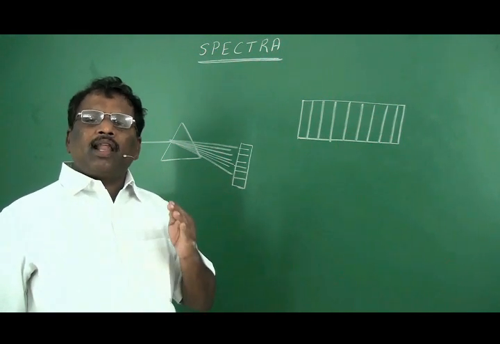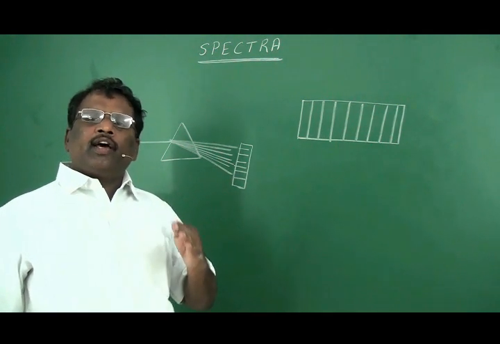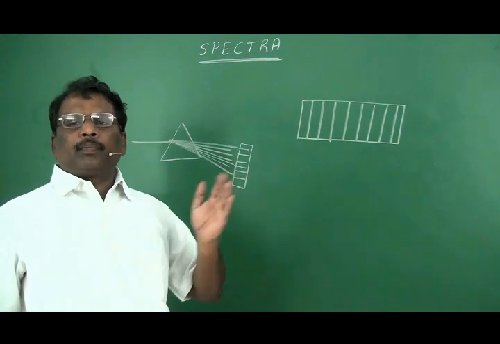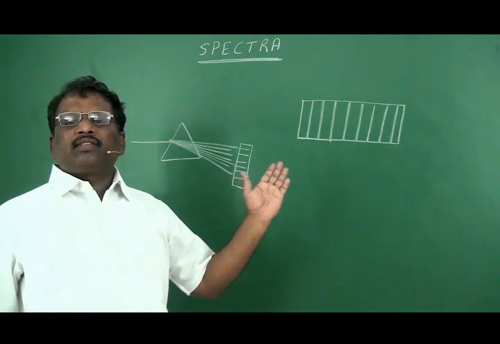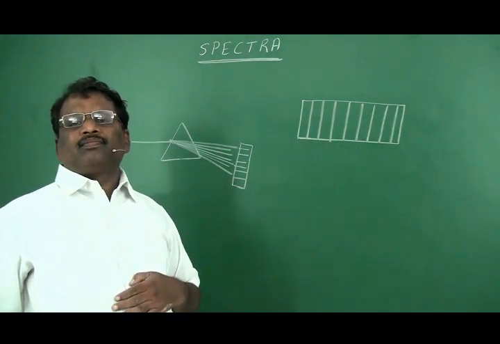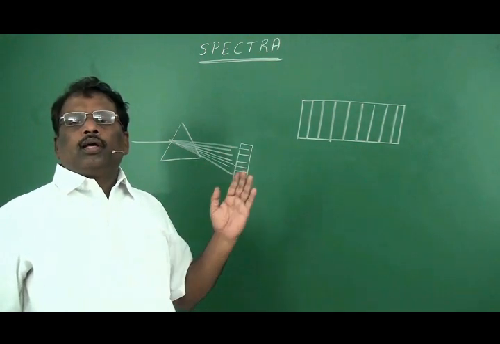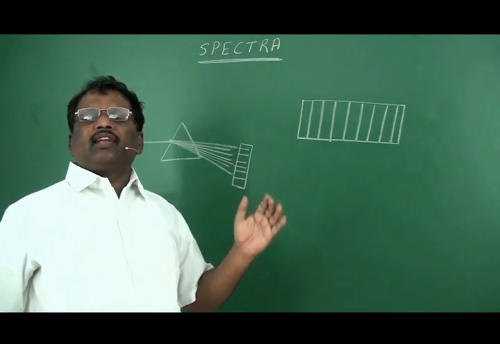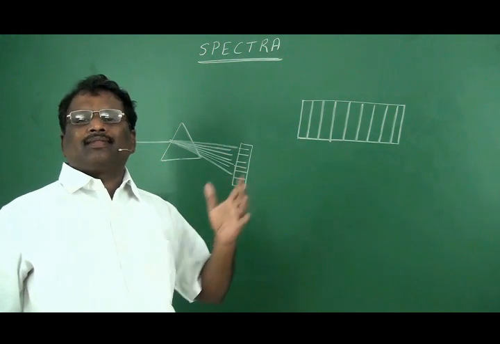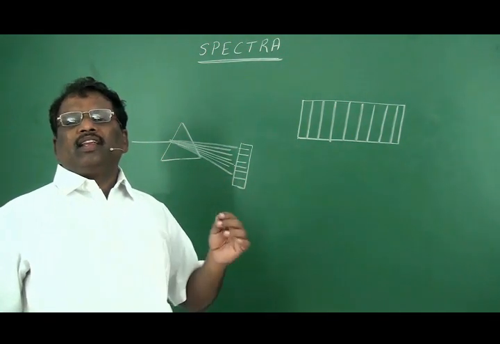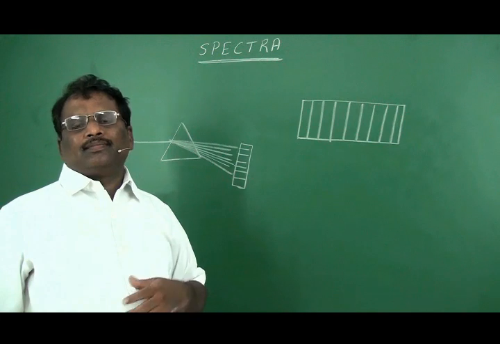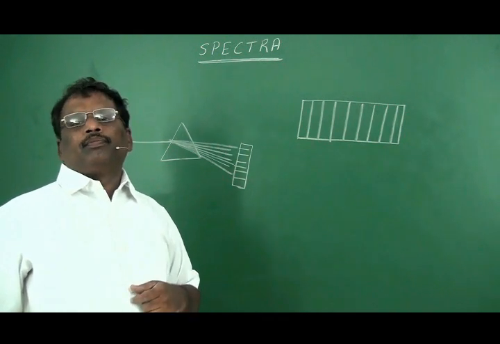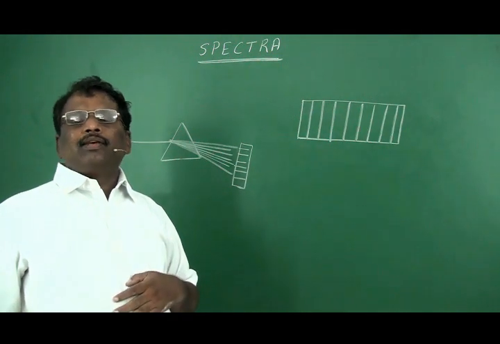When this dispersed light is recorded on a photographic plate, you will find a group of lines. Each line indicates a specific wavelength. That is called spectra.